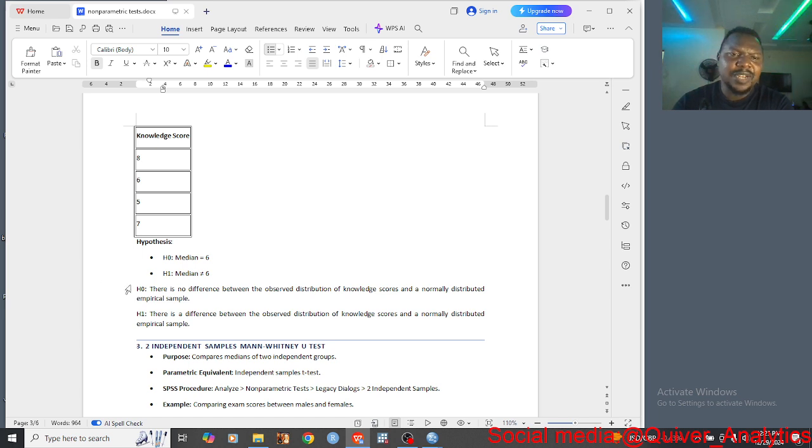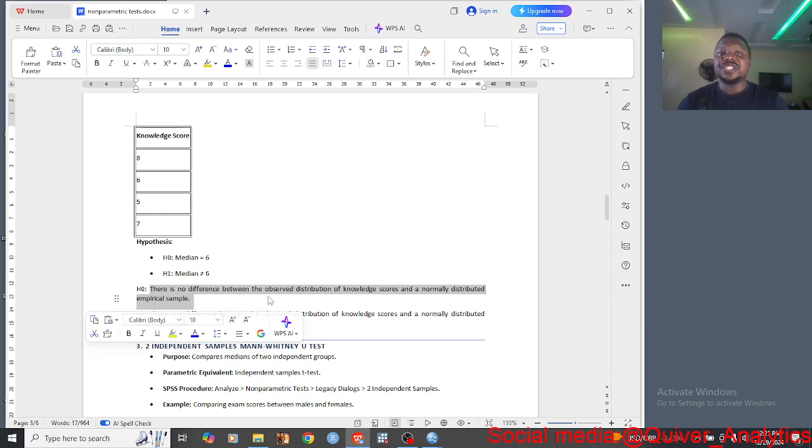So here, for the example we are going to examine now, the null hypothesis is that there is no difference between the observed distribution of knowledge. A survey was done to examine people's knowledge on a particular subject, and now I want to test if the data collected is different from normal or not.